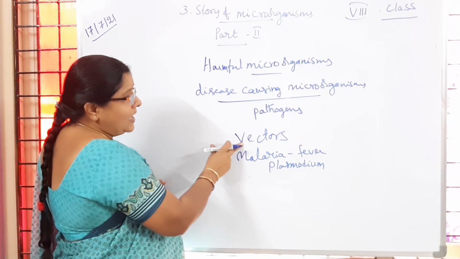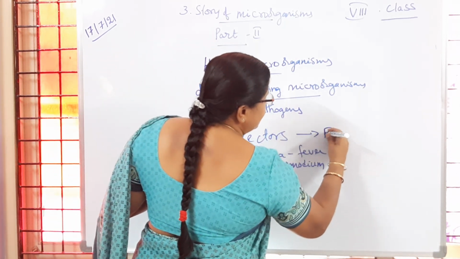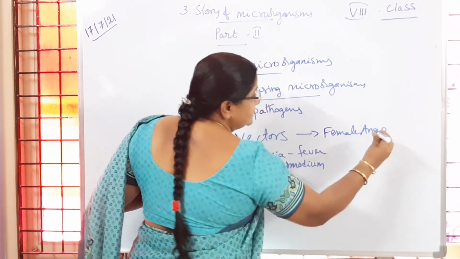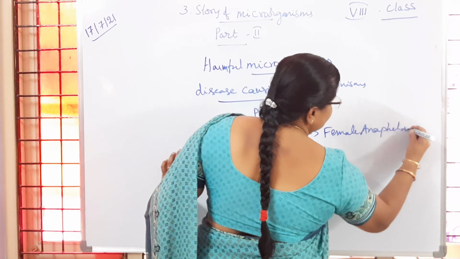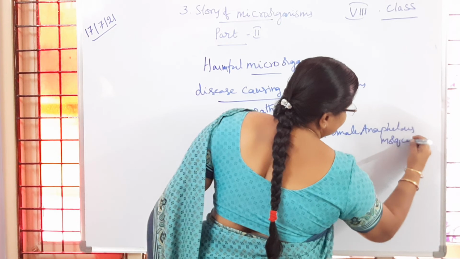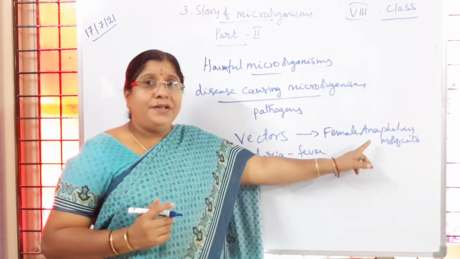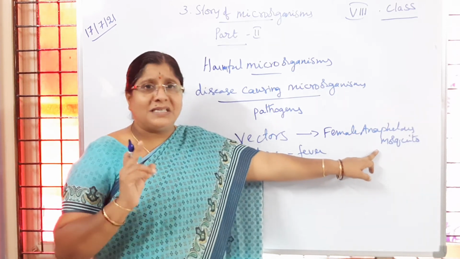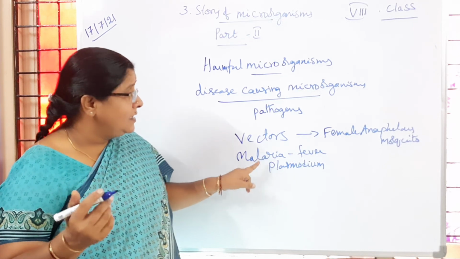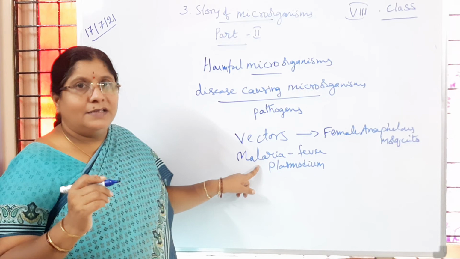It is carried from person to person through the vector, that is the female Anopheles mosquito. Is it clear to you? So that female Anopheles mosquito is responsible for carrying the malarial parasite from person to person. Is it clear to children?